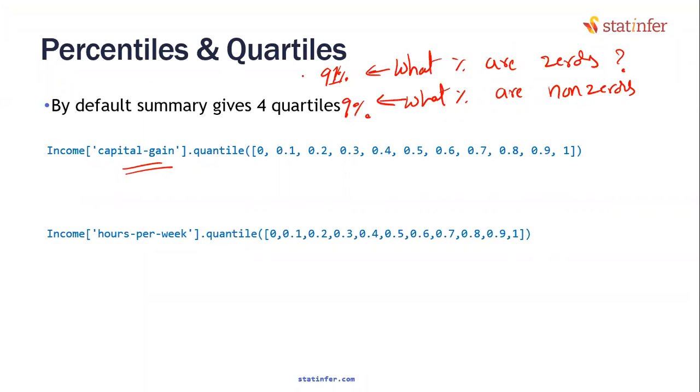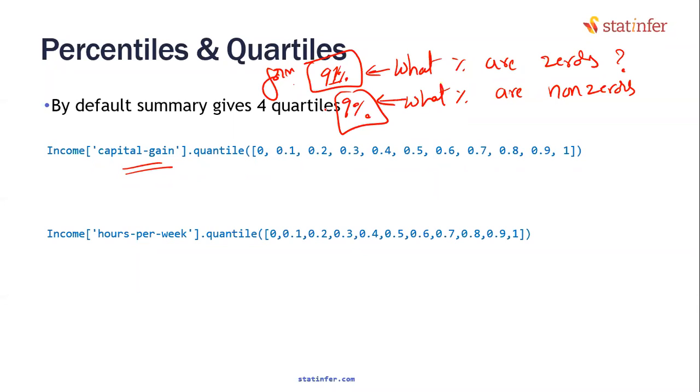Verify whether it is correct or wrong. How many zeros are there? How much percent of the data is zeros? Strictly speaking, maybe some 91.25 or 91.5 is zeros, some 8.5 is non-zeros, but roughly we can say that 91% of the data is for sure zeros. This is for sure. Remaining 9% is non-zeros.